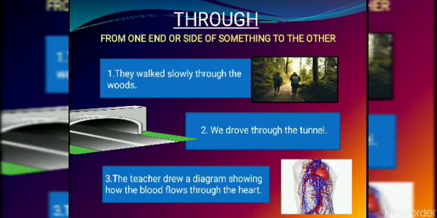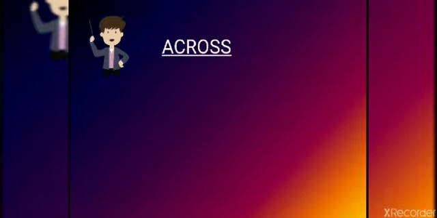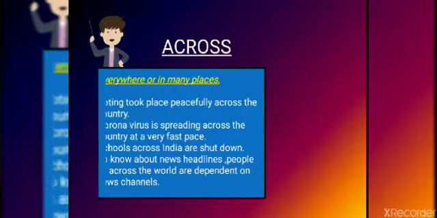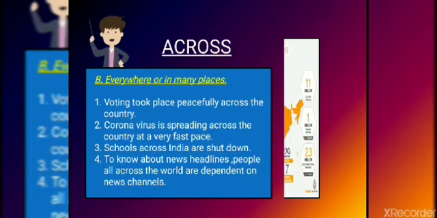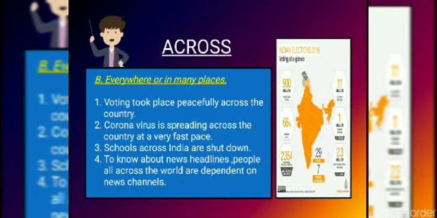Alright, next, one more use of across. Let's see what it is. Everywhere or in many places. For example, look at the first sentence. Voting took place peacefully across the country. So what happened? Peacefully, in a very good way, it has happened all over the nation, all over the country. So whenever you want to say everywhere or in many places, you can use the preposition across to convey that clear meaning.